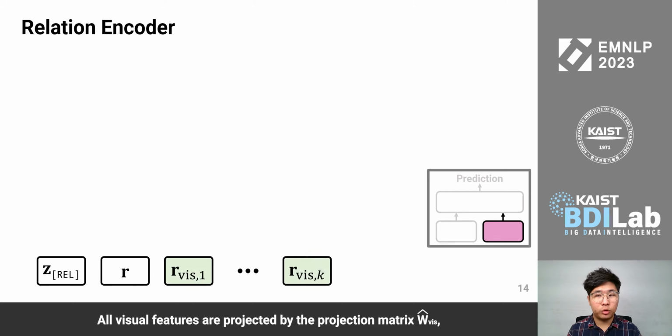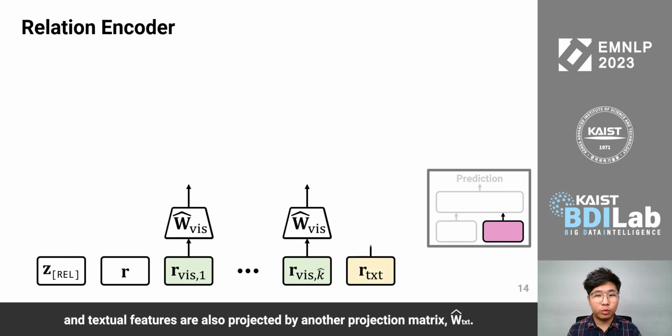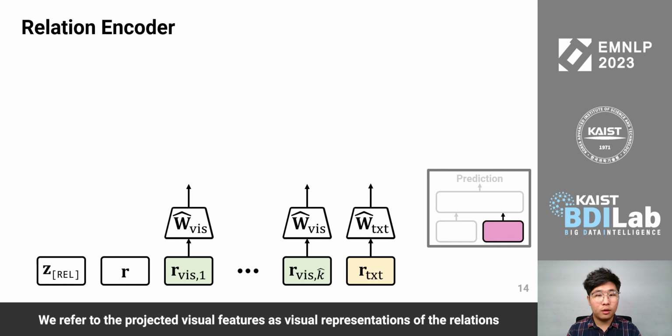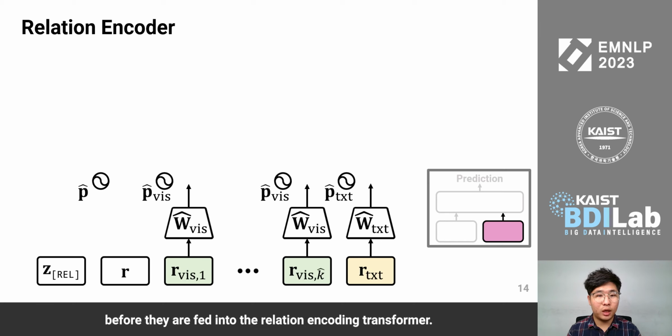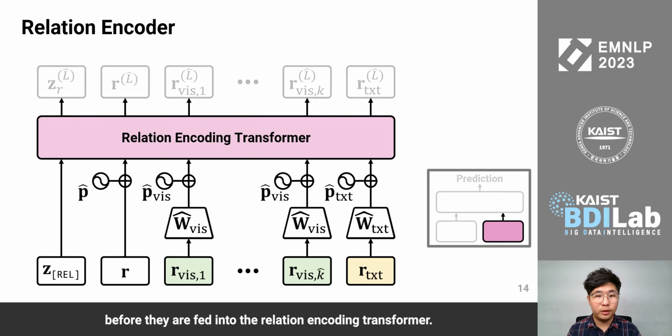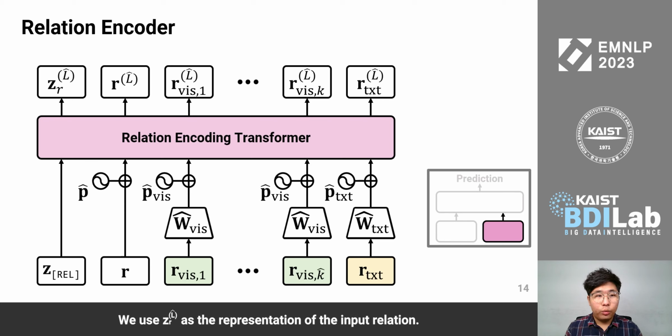Each relation has its own learnable vector R. All visual features are projected by the projection matrix W hat vis, and textual features are also projected by another projection matrix W hat text. We refer to the projected visual features as visual representations of the relations and the projected textual features as textual representations of the relations. The positional encodings for the learnable vectors, visual representations, and the textual representations of relations are added before they are fed into the relation encoding transformer. We use ZRL hat as the representation of the input relation.